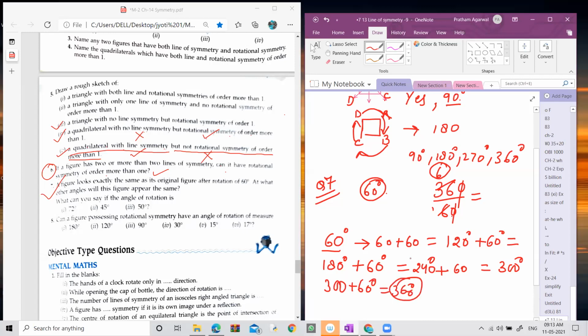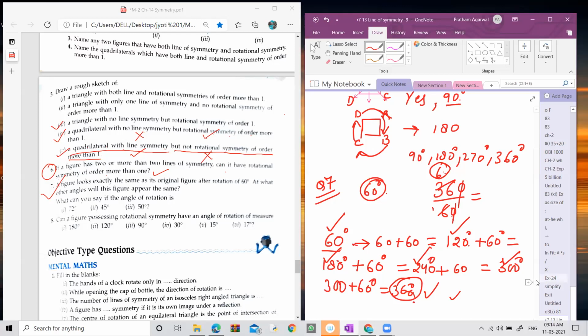So let's count how many angles are there. 60, then 120, 180, 240, 300, and 360. So count the angles: 1, 2, 3, 4, 5, 6. It means your answer is 6. As we found out earlier also, there are 6 orders of rotation, and these are the angles through which it looked like before.